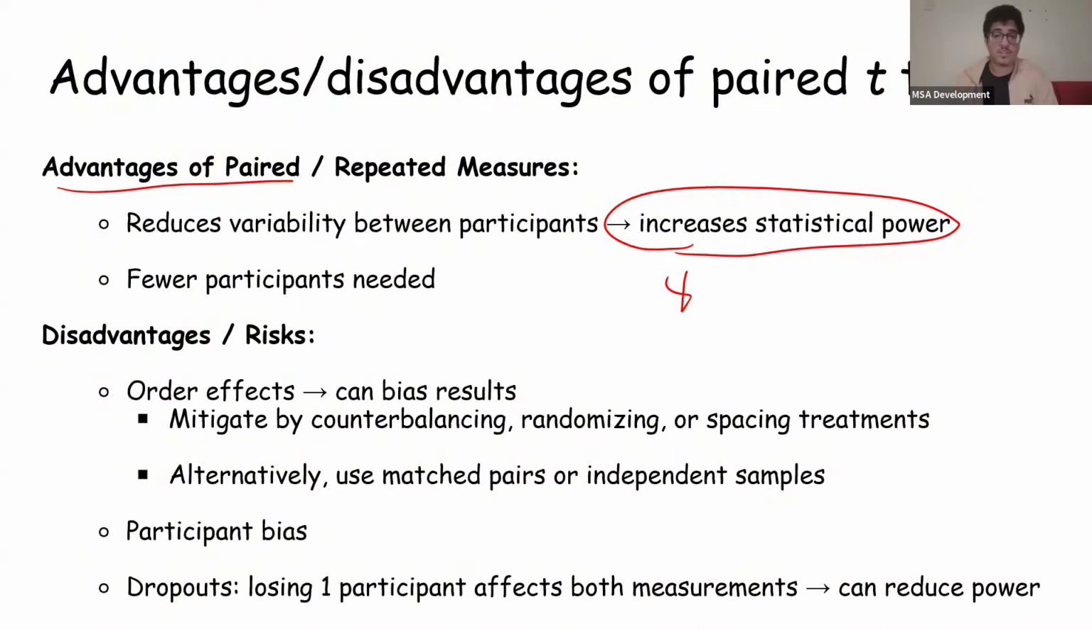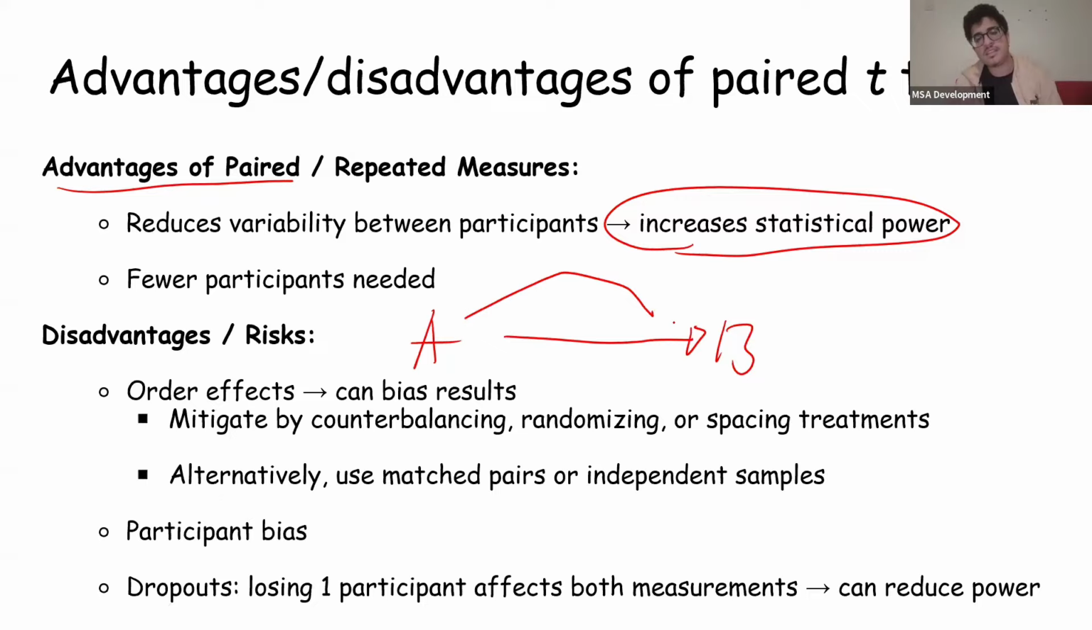Otherwise, an independent test would need 24 new people, okay? Now, the disadvantages, on the other hand, are the order effect. For example, if you give person drug A, and you plan later on to give him drug B, maybe drug A still has an effect when you give him drug B, and it affects the results of drug B, okay? Now, you can mitigate this by counterbalancing, randomizing, or even spacing treatments.